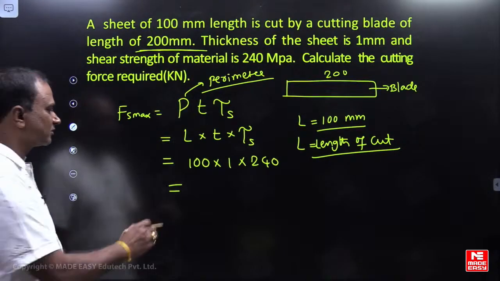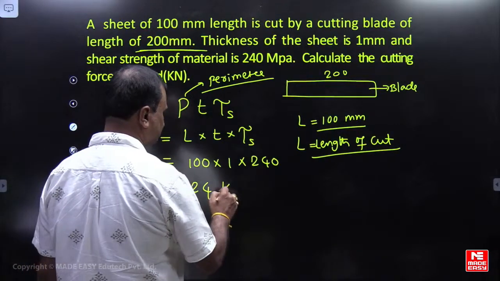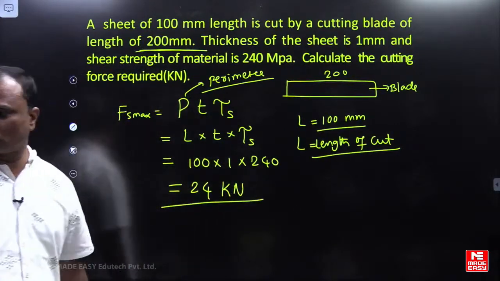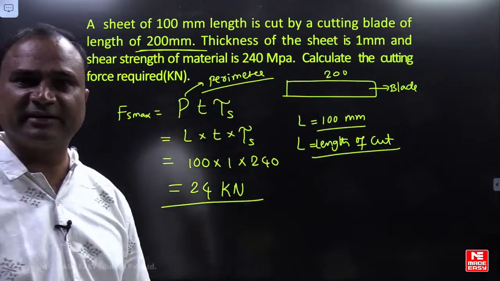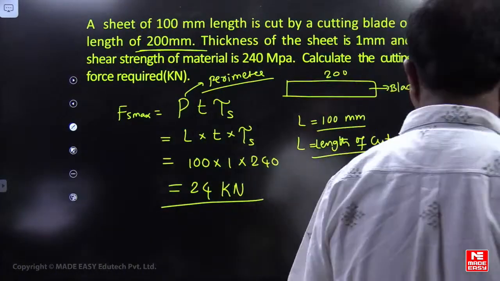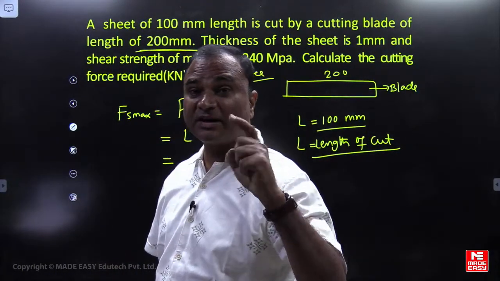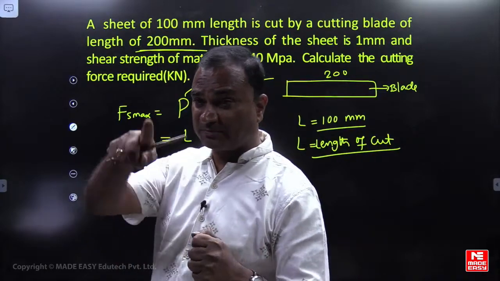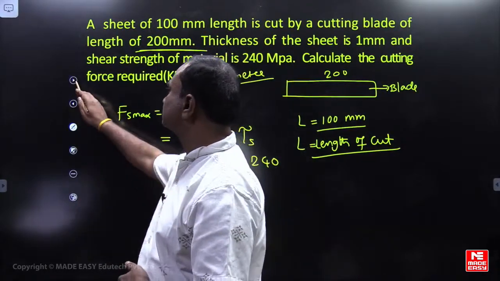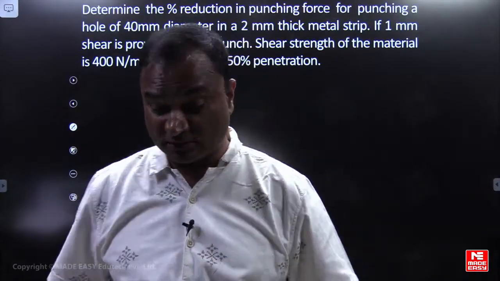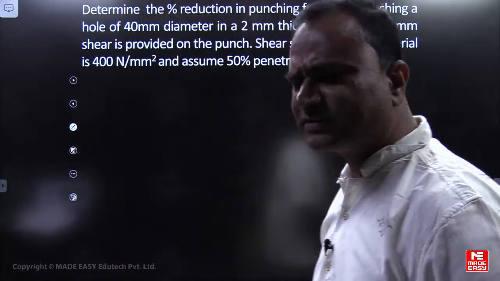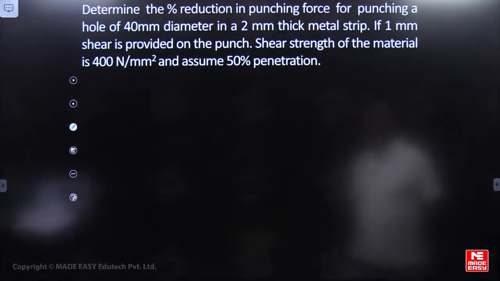24 kilonewtons. Clear? Yes. Perimeter means length of cut. Blades, length of cut, we have to consider here. Friends, please look at this question. With respect to this question also, some of them are having doubt. That's why I have considered it.